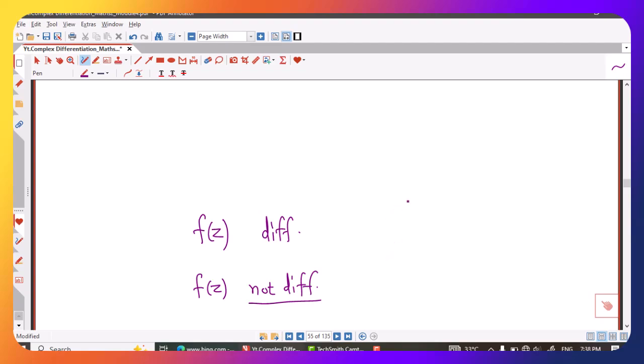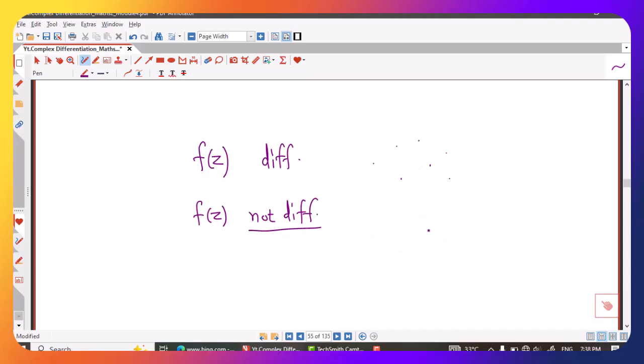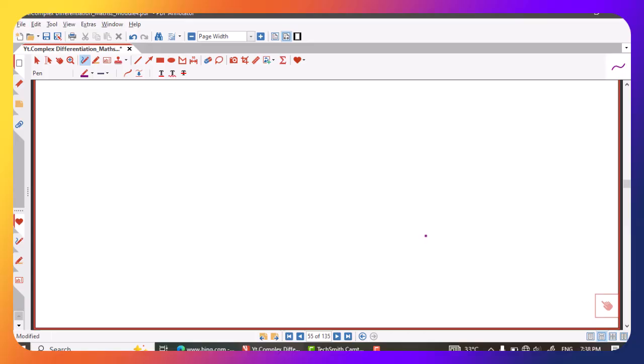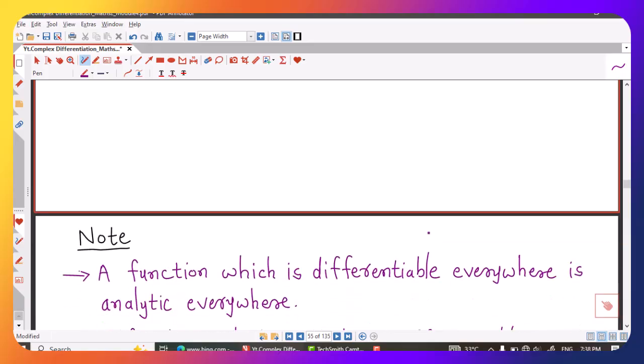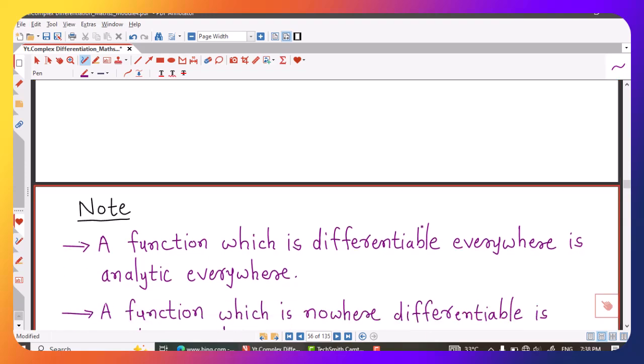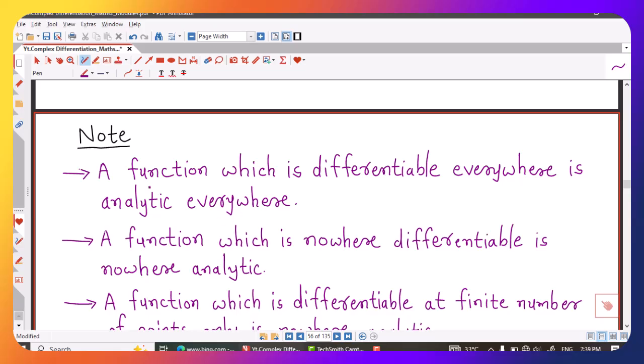And we have also discussed that if function is differentiable at finite number of points, then also it cannot be analytic at any point. So we can remember these simple remarks that will be helpful for us to determine the analyticity of a given function.